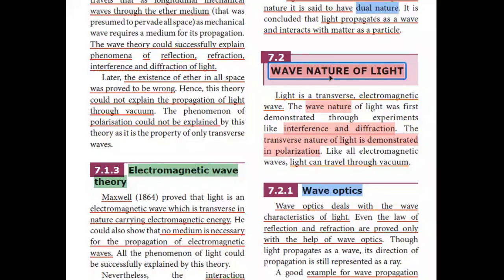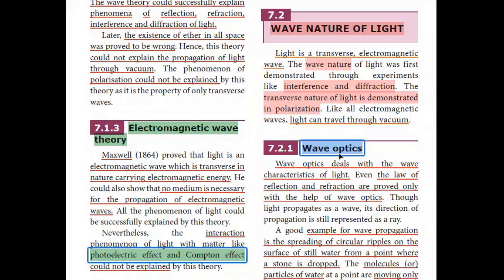Dear students, in this video we are going to study about the wave nature of light. Light is a transverse electromagnetic wave. The wave nature of light was first demonstrated through experiments like interference and diffraction. The transverse nature of light is demonstrated in the polarization effect, and like all electromagnetic waves, light can also travel through vacuum.